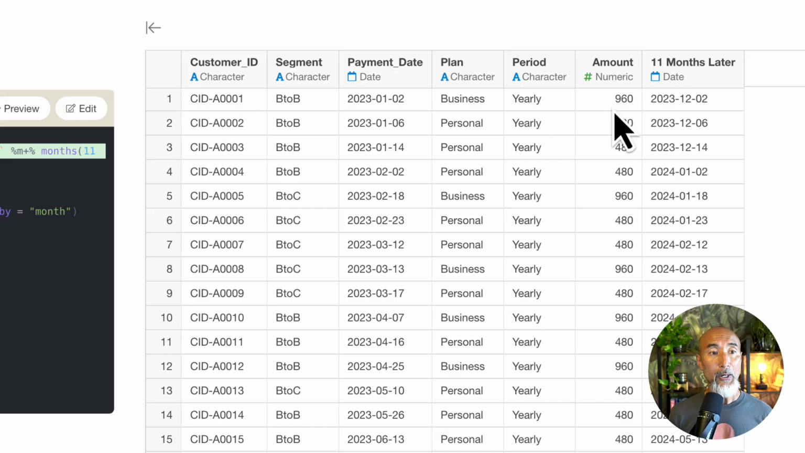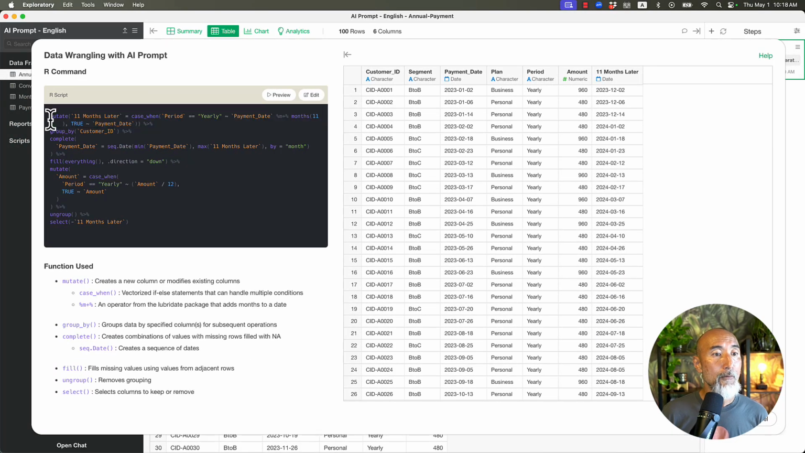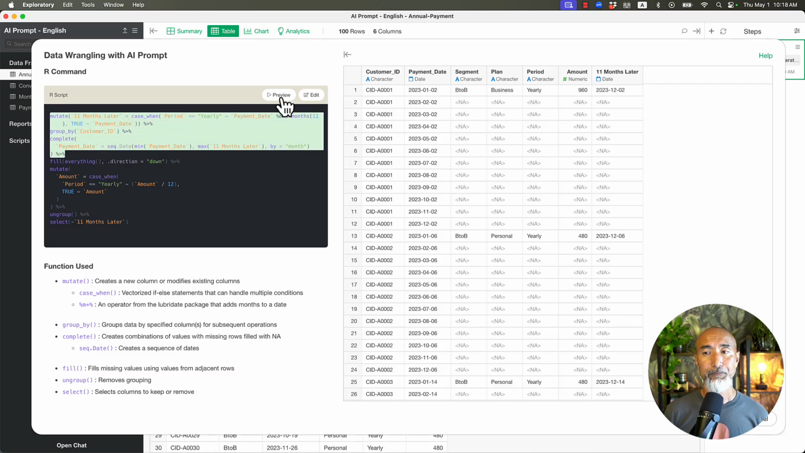The only thing different is creating the new column called 11 months later. So the payment date is January, and the 11 months later is December. This way, this customer has a subscription period with a starting and an end date, right? Now I'm going to select the complete function and click on preview. And that's the part where one single row becomes 12 rows.